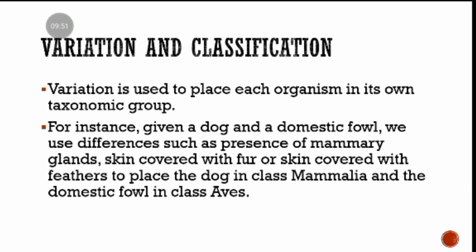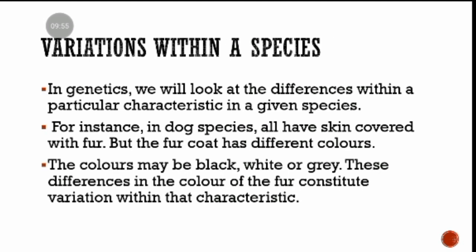Okay, so in genetics, we will look at the differences within a particular characteristic in a given species. For instance, dogs all have skin covered with fur, but the fur coat has different colors. So, as you can see, we're going to be discussing what causes these specific differences in these species. What is happening at the submolecular level? This is what we're going to be doing in this topic.